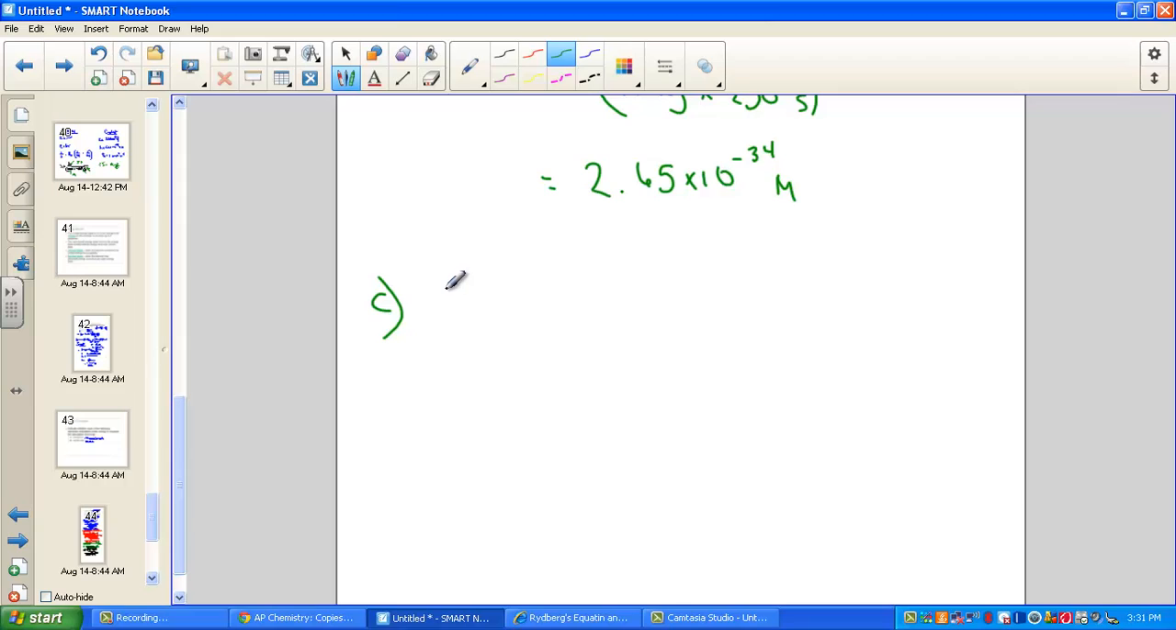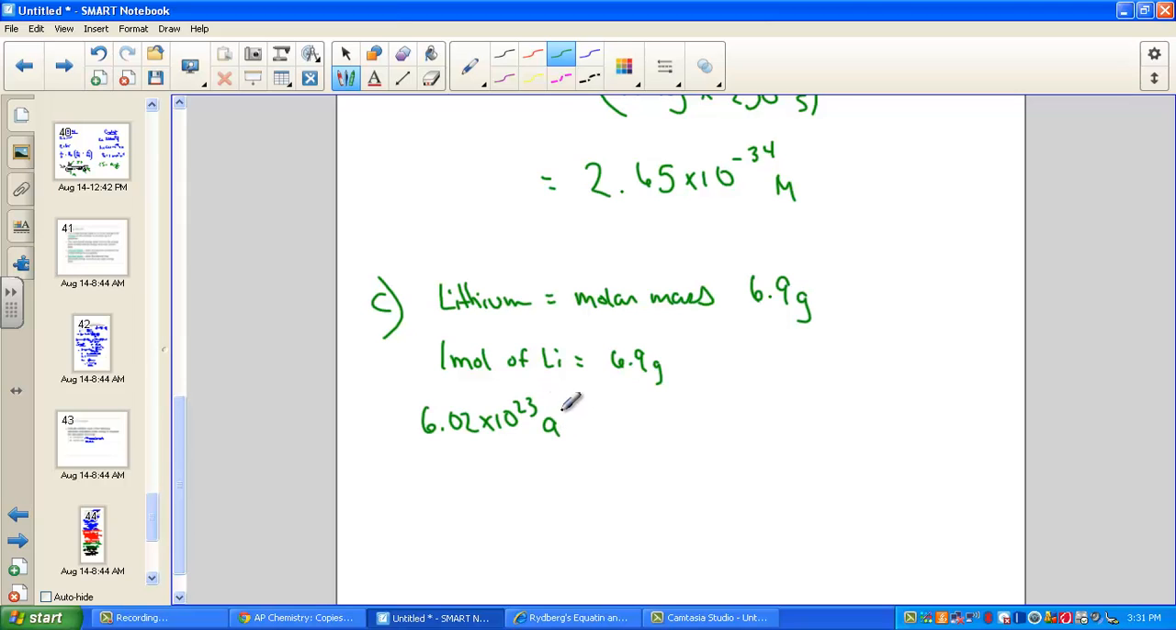So I go to my periodic table, and you might have one handy, and let's find the molar mass of lithium. Molar mass, I'm going to call that 6.9 grams. But remember that molar mass is how much one whole mole weighs. 1 mole of lithium has a weight of 6.9 grams. It's the very definition of molar mass. Avogadro's number of atoms of lithium equals 6.9 grams.